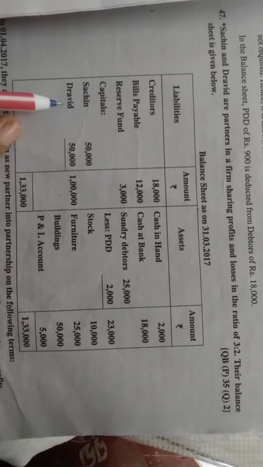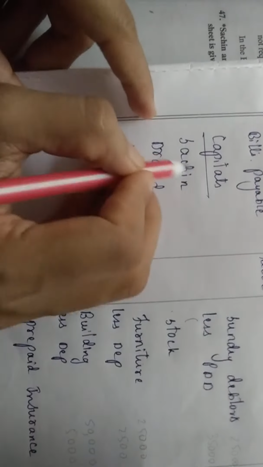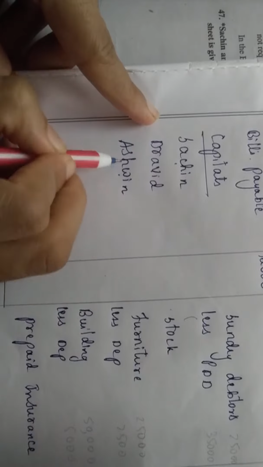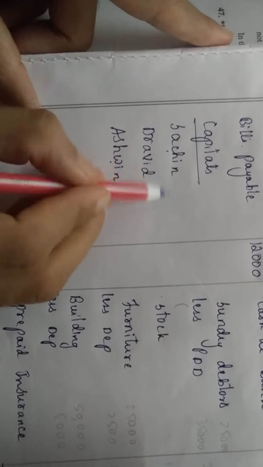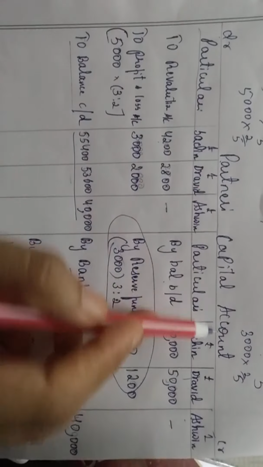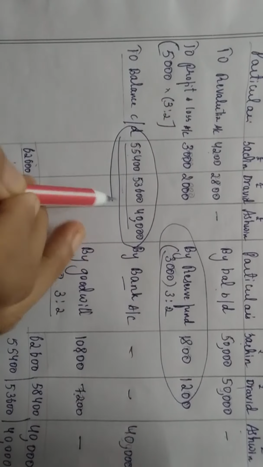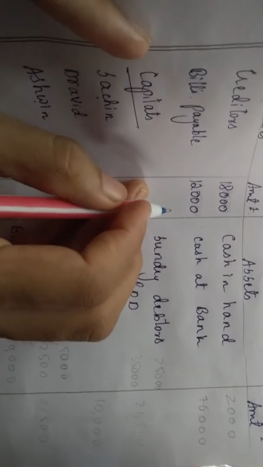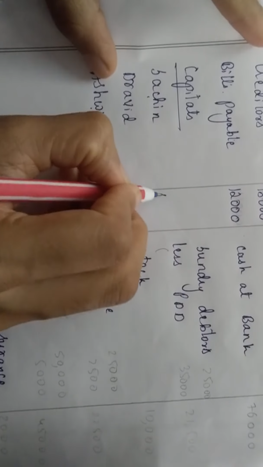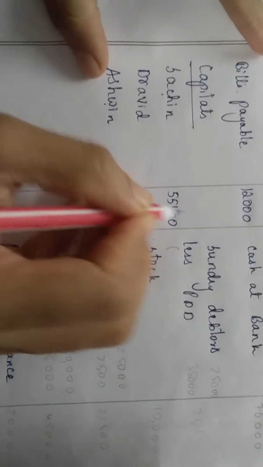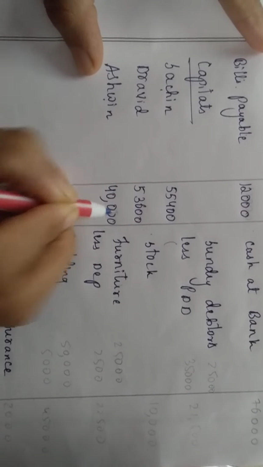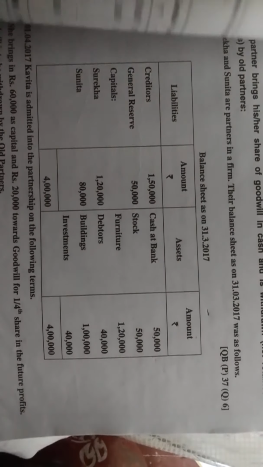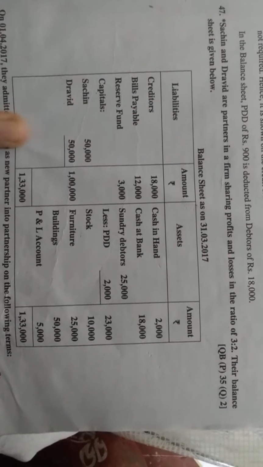Next, capital. Sachin, Dravid. Capitals: Sachin, Dravid, Ashwin, I'm writing. Why? Ashwin is a new partner now, he is newly admitted. So write all the three partners. But the amount you will write is not this, but this amount. The partners' capital account is there, no? This amount that you got, you will copy and write. So 55,400. Next is 53,600. Next is 40,000. Isn't it? Just check it. Yes, correct. Next, liabilities is done.